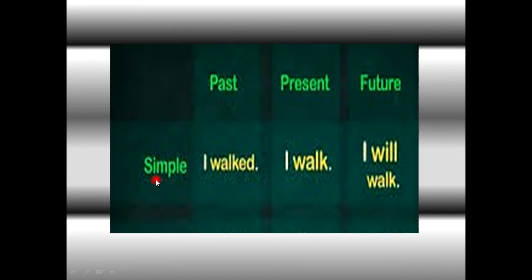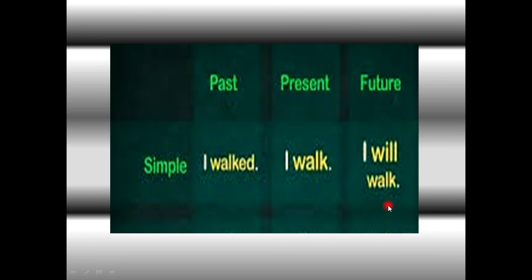For example, if the simple tense is this: past, present, future. If the same sentence is used, the simple past would be I walked, second form with the past. Simple present, I walk, first form. And the future, I will walk. So over here in past simple you need to use the second form, in present the first form, in future will with the first form.